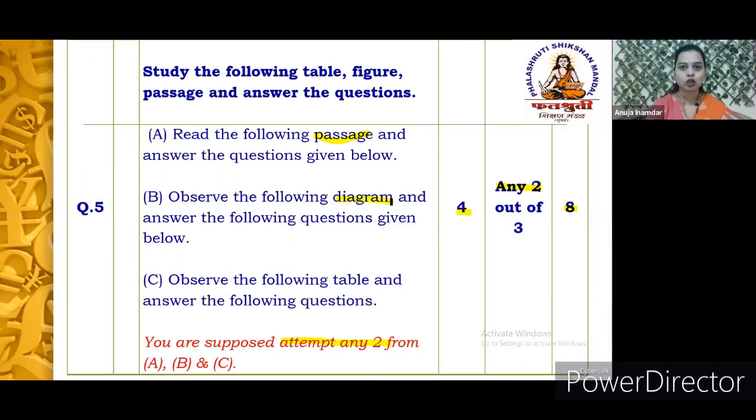So here you will get the diagram either in the form of a frequency polygon, or a pie chart, or maybe any particular form of diagram, and on which also three or four questions will be asked, and here also one question will be opinion based. And the third is observe the table and answer the following questions. So here you need to observe the numerical table, just like our schedules, and accordingly you are supposed to state your opinion on the question which is asked. So this is how you are supposed to answer question number 5.